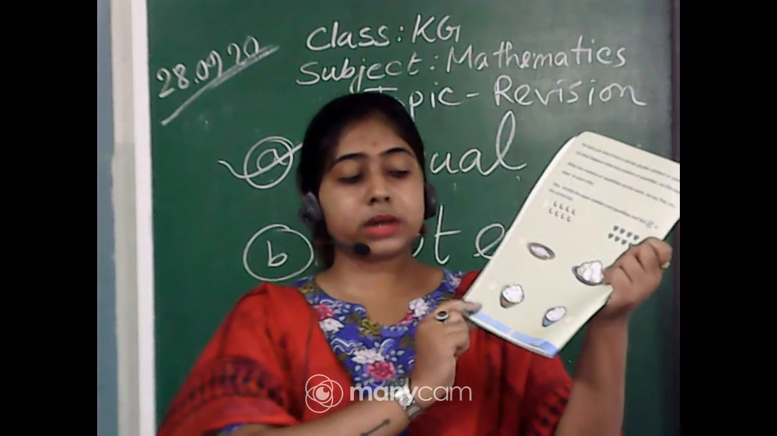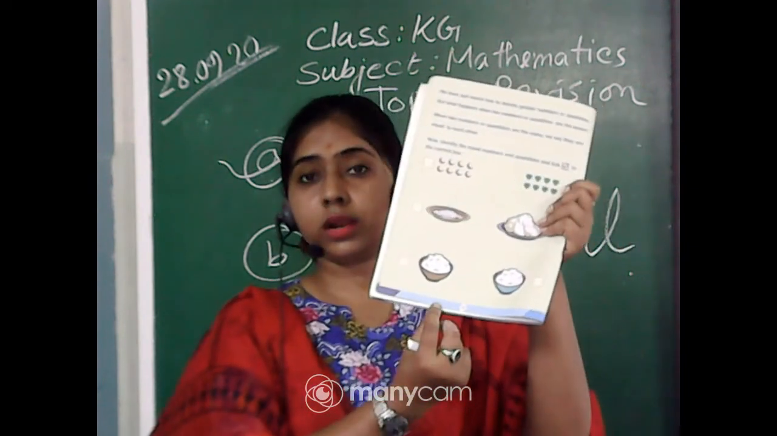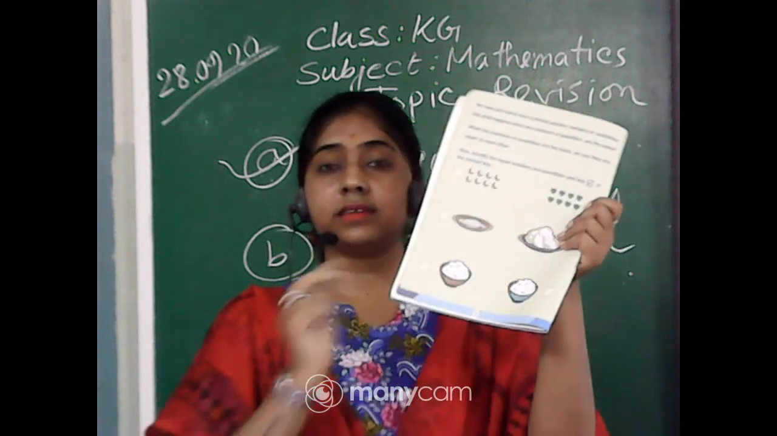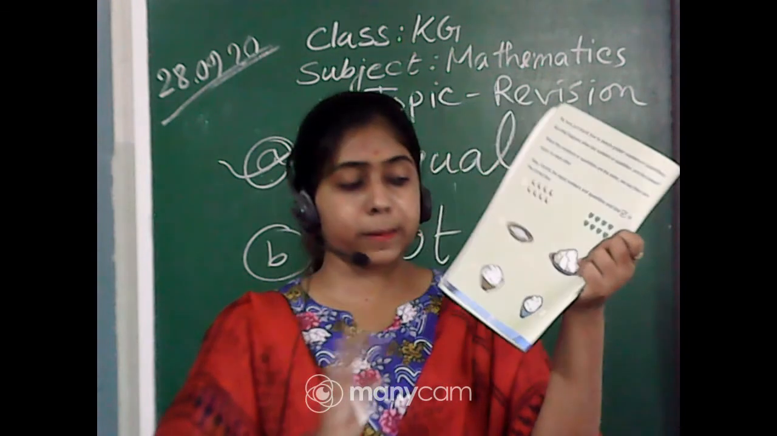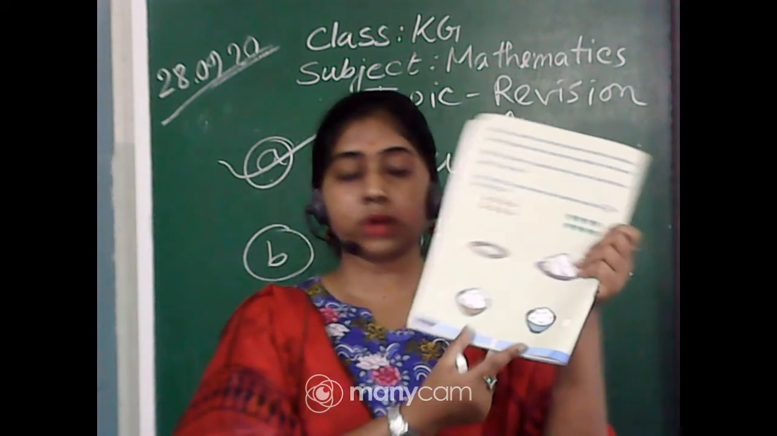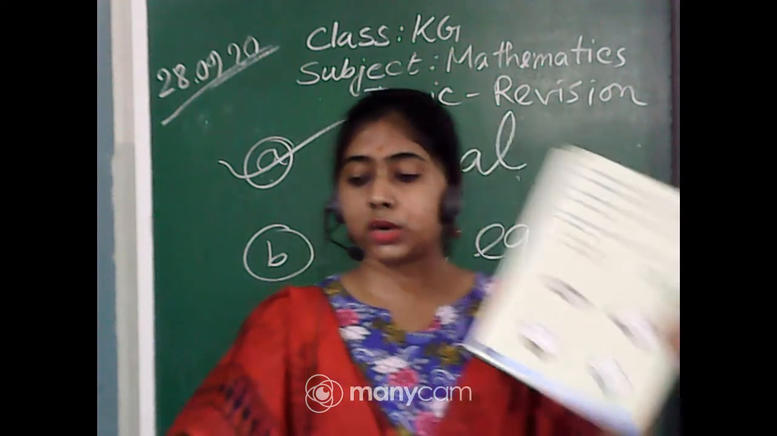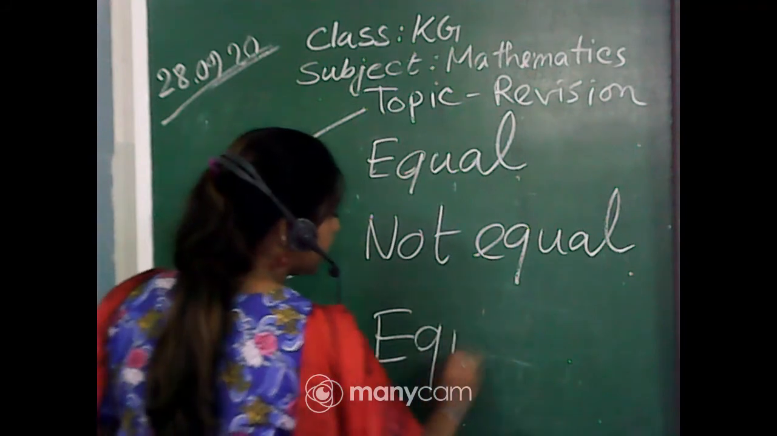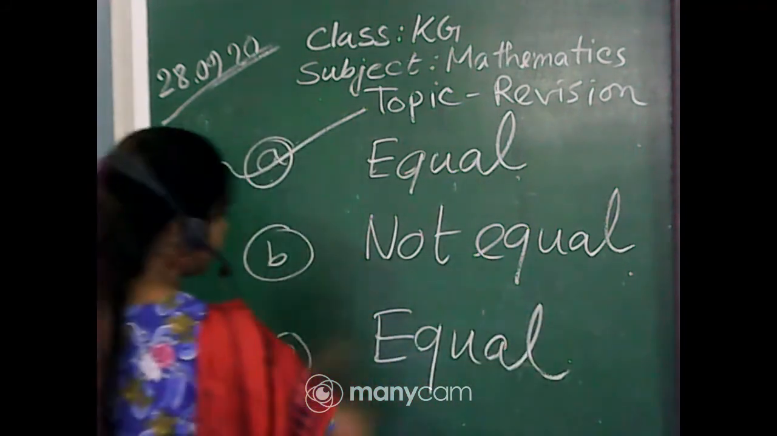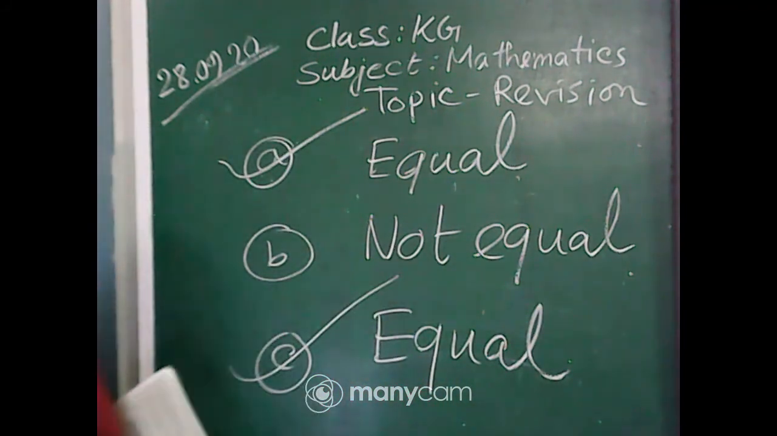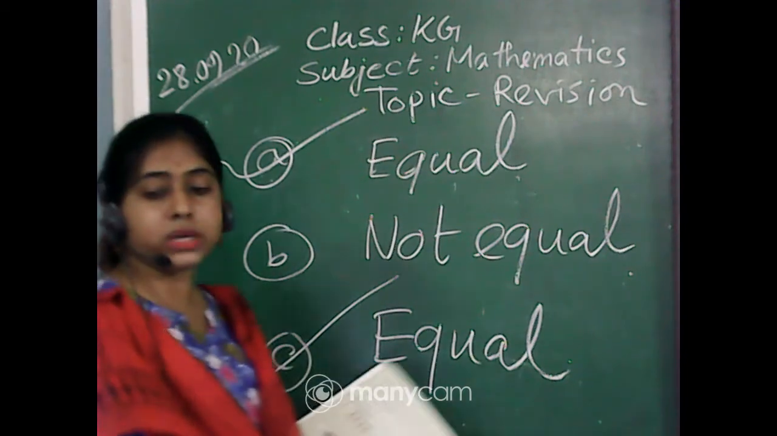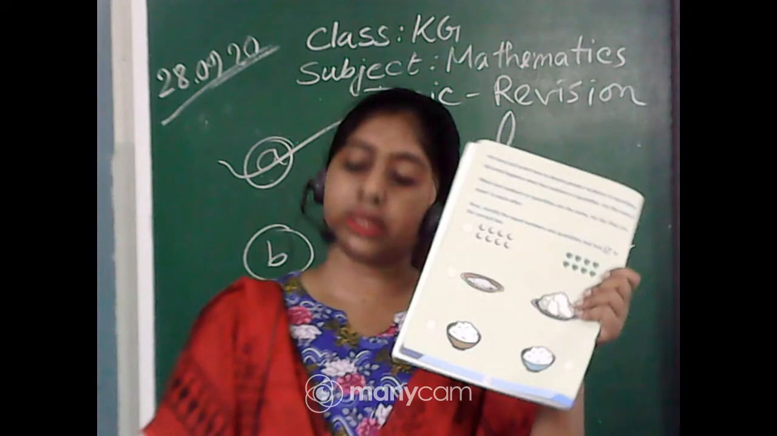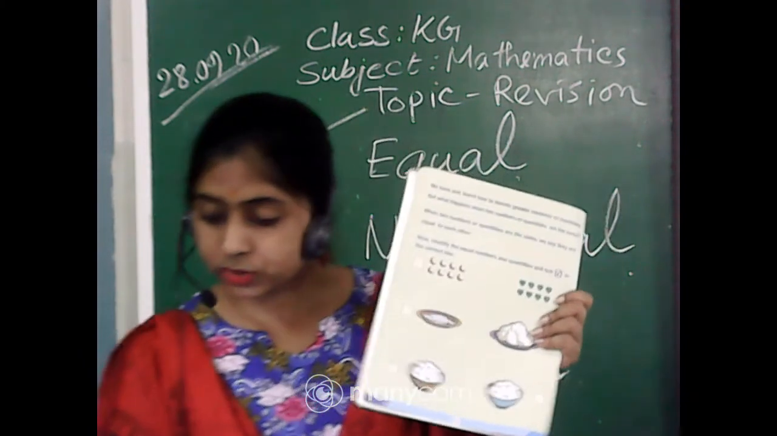And the last one, you can see both the bowls contain the same thing, the same quantity. So the last one, number 3, is also equal. Yes, Srijan. So number 3 is also equal. We tick on it. So this is also equal. So A and C are equal and B is not equal. Yes, very good.